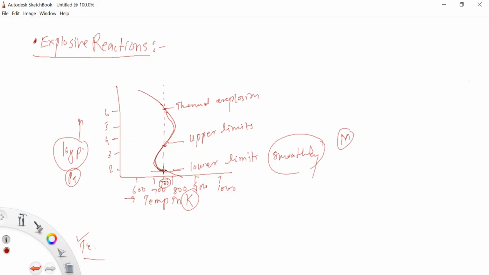आता ही जी आहे इन्क्रीज जर केलं असेल तर काय होईल, प्रेशर इन्क्रीज केलं तर तुमचं जे प्रेशर आहे ते ह्या ब्रोकन लाईन्सच्या पुढे निघून जाईल. So if you increase the pressure, it means it's above the upper limit. Your pressure becomes above the upper limit. If it is above the upper limit, there may be a possibility of explosion. This is the range, the range through which the system passes the lower explosion limit.